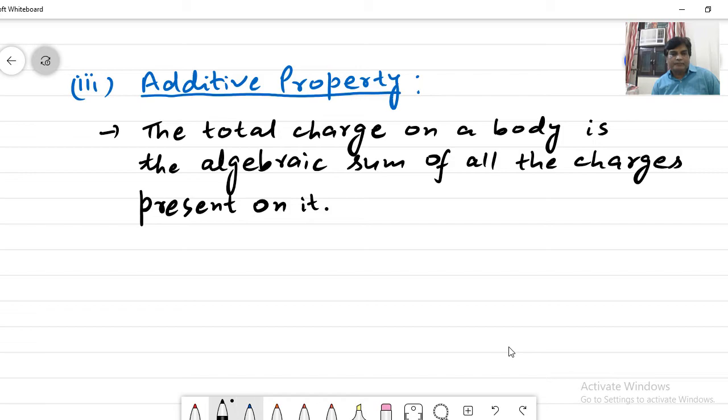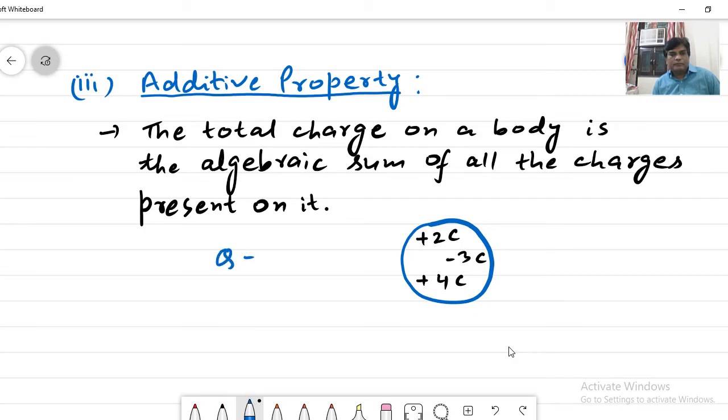Let's see an example. Suppose this is a body, and this body has got plus 2 coulomb charge, minus 3 coulomb charge, plus 4 coulomb charge. So the total charge Q on this body will be equal to plus 2 minus 3 plus 4 coulomb.